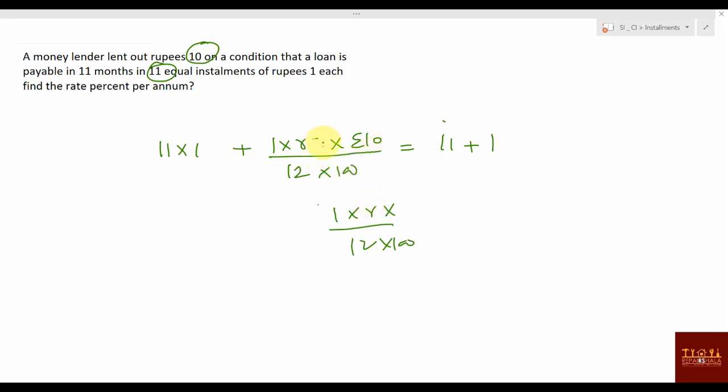Okay. So this value, and the sigma 10 value is 55. This value is 1. So what you can say? This value will come as 1200 divided by 55. Or you can say 11 and 5 2s are 240. 240 by 11 percentage. This will be rate of interest. Percentage per annum. You understand this part, right? Why we are dividing by 12?